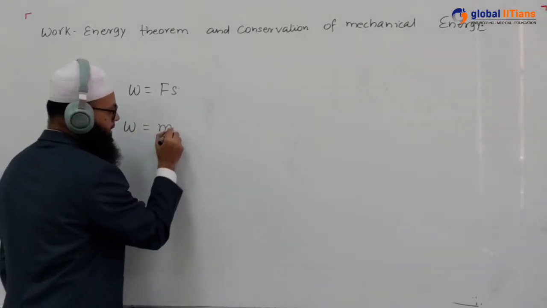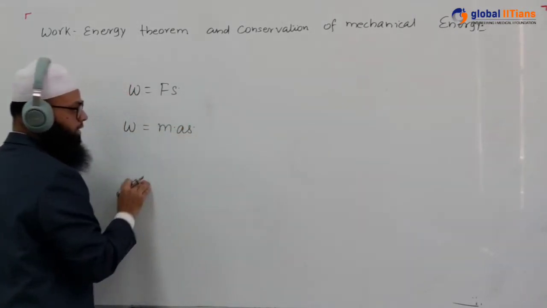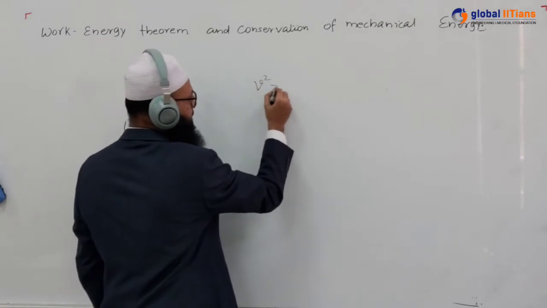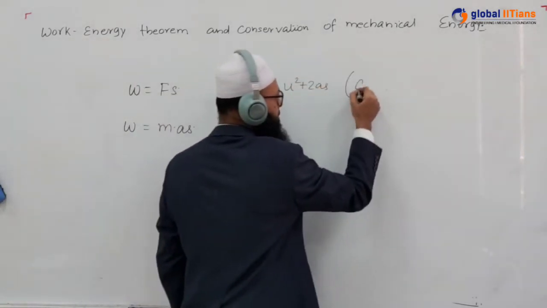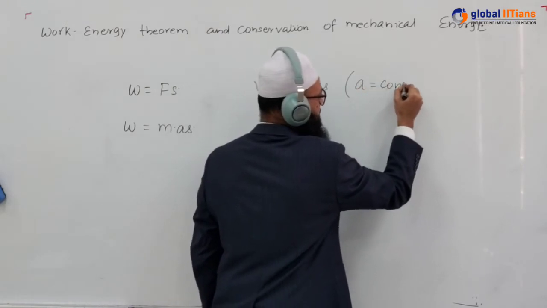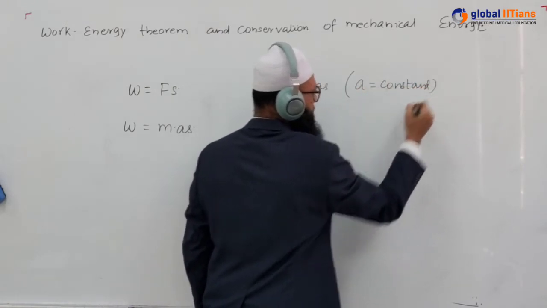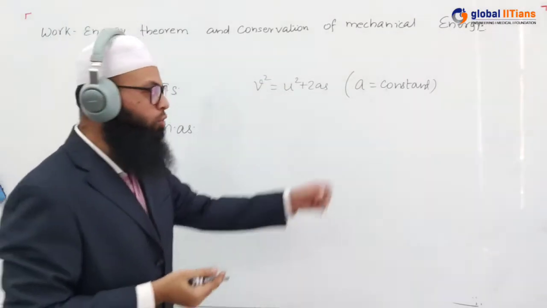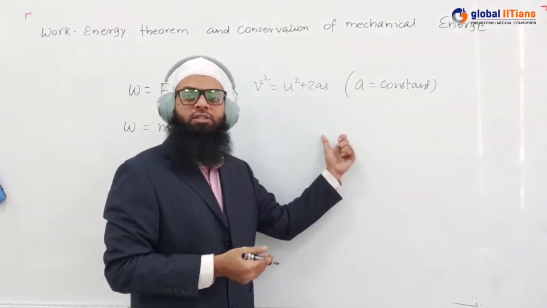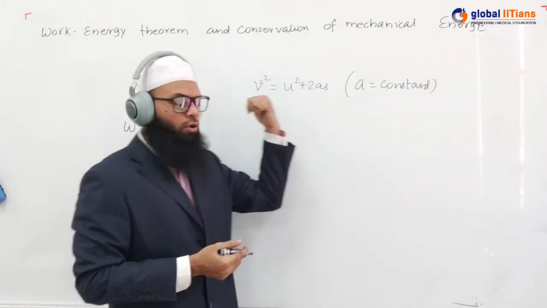Now W can be represented as ma into S. Now we know that v square is equal to u square plus 2as, but this is true only when acceleration is constant. And the process that we did just before is true for all the cases. Even if the acceleration is constant or not, that process is always correct.